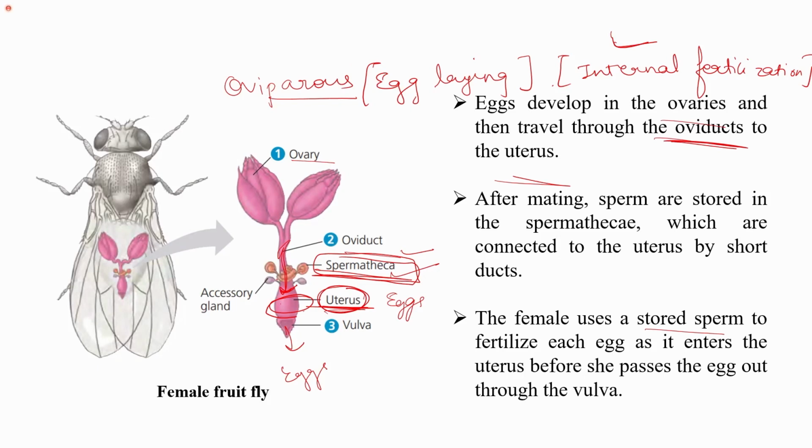So this is how it works. The sperms which are ejaculated into the female body are stored in the spermatheca, and when the egg is passing through the oviduct and making its passage to the uterus, it is fertilized by the sperm stored in the spermatheca, and finally the fertilized egg is released or passed out through the vulva.